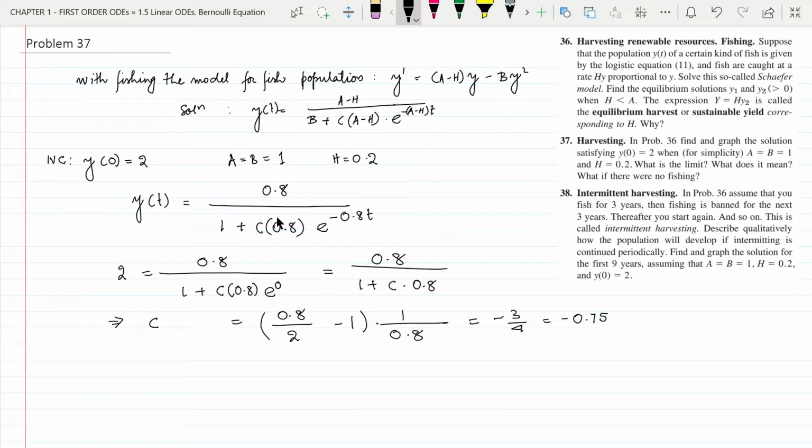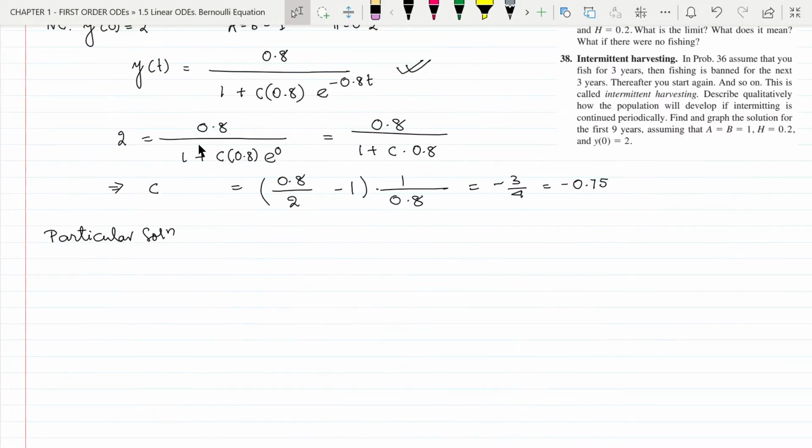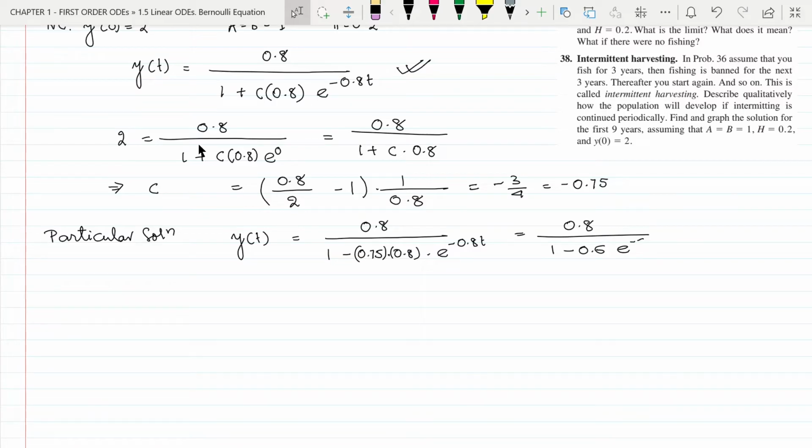Now we can put this value of c in the general solution to obtain the particular solution. The particular solution will be y of t equal to 0.8 divided by 1 minus 0.75 multiplied by 0.8 multiplied by e to the power minus 0.8 t, which is equal to 0.8 divided by 1 minus 0.6 e to the power minus 0.8 t. So this is the particular solution.